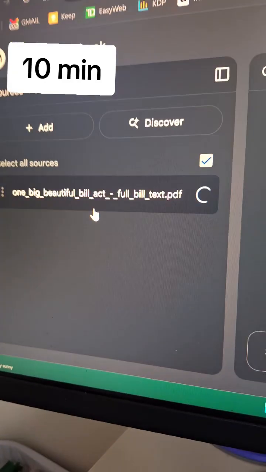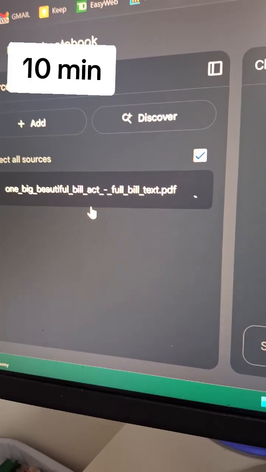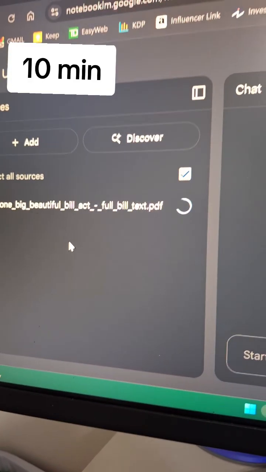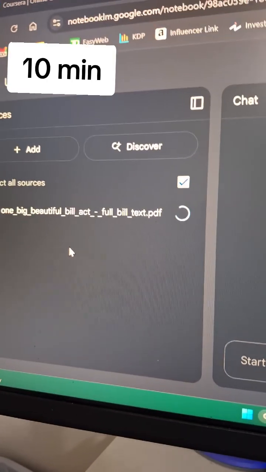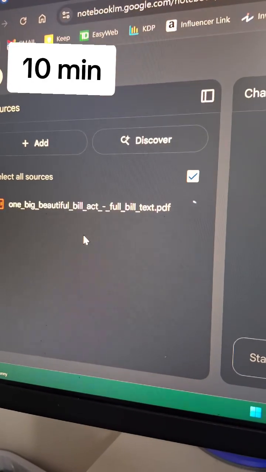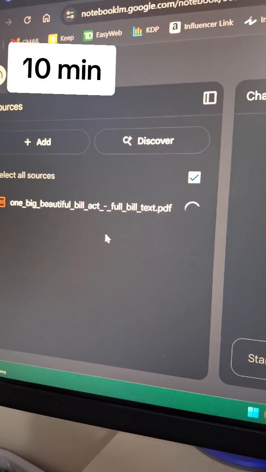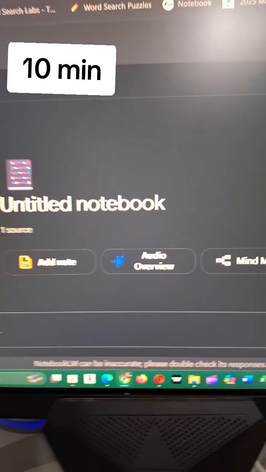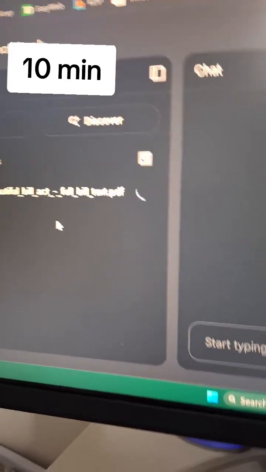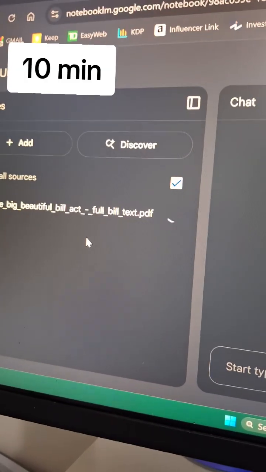So now in Notebook, it's uploading the Big Beautiful Bill PDF. This text up here will probably change at the top. I mean, the audacity that you have to call this the One Big Beautiful Bill is ridiculous. And this middle section will change in a moment as soon as the source is defined. So this is an AI, and the source is the One Big Beautiful Bill.